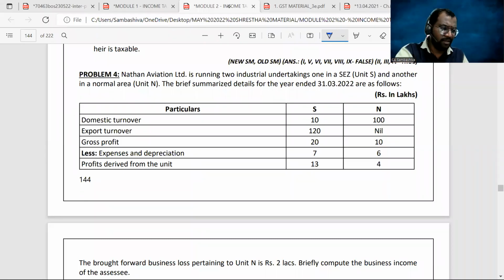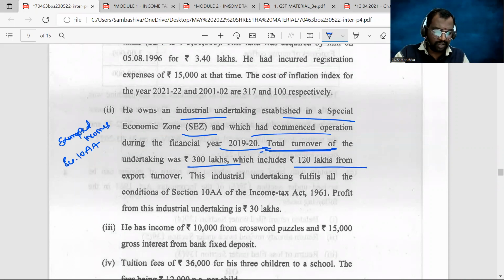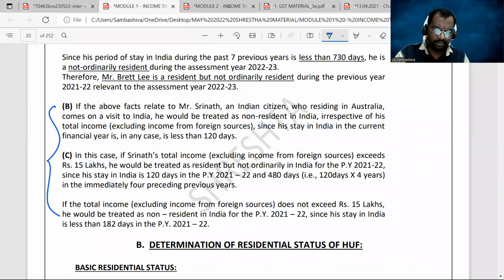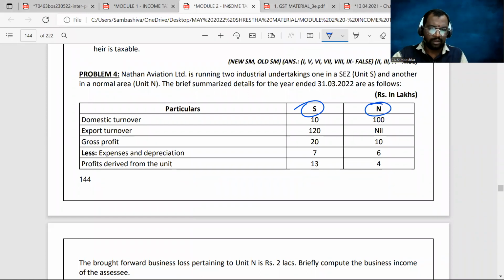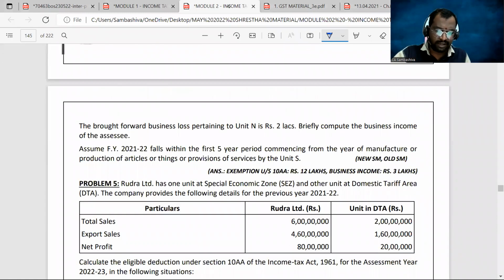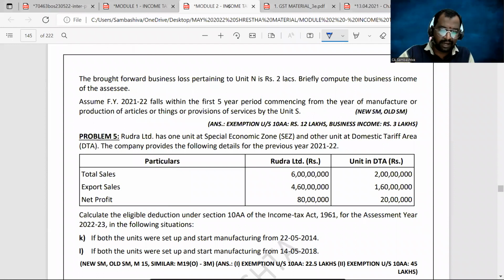So here you can see, sir. Industrial undertaking established in a special economic zone, which has commenced operations in 1920. Total turnover of the establishment is 300 lakhs, which includes 120 lakhs export turnover. Similar to this, S is a sales unit, and it is in a normal area. So this problem is also based on section 10AA. Even problem number 5 is also based on section 10AA.